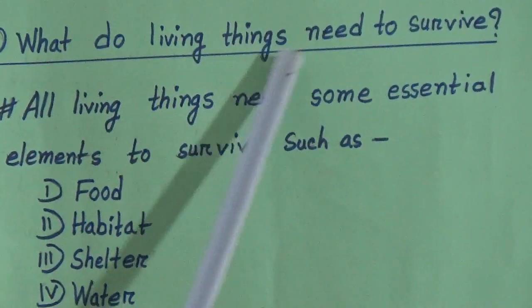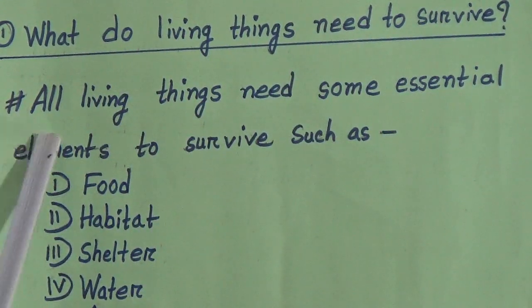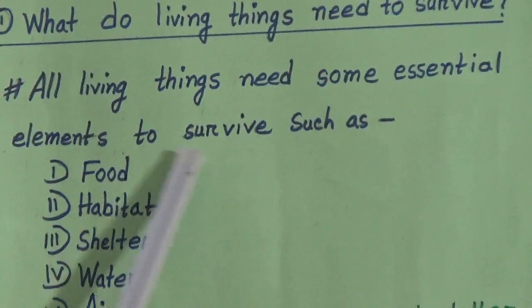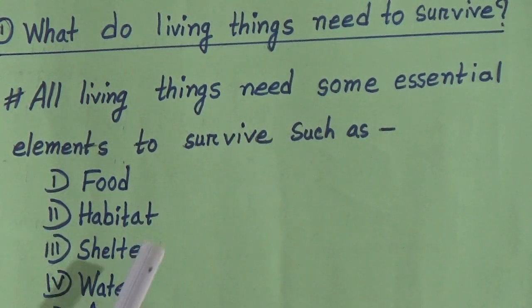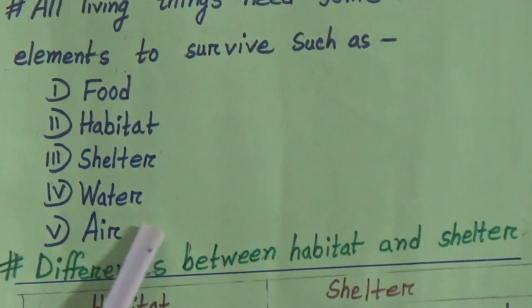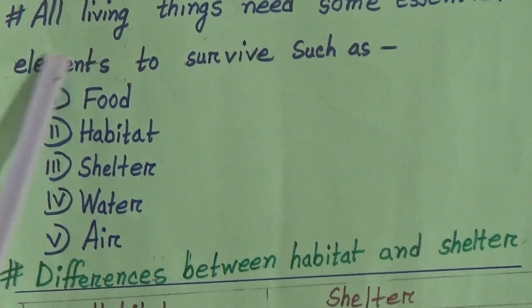Our first topic, this is one question. What do living things need to survive? Here is the answer. All living things need some essential elements to survive, such as food, habitat, shelter, water and air. For example, we are human, we are living things, we need all of these.